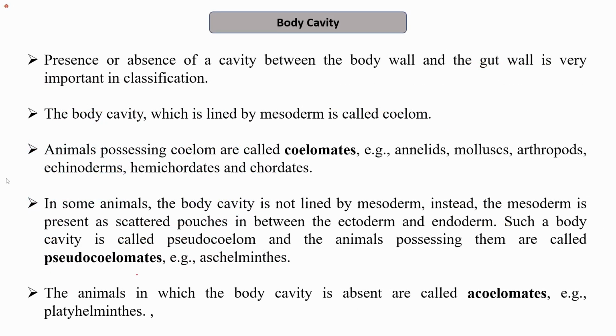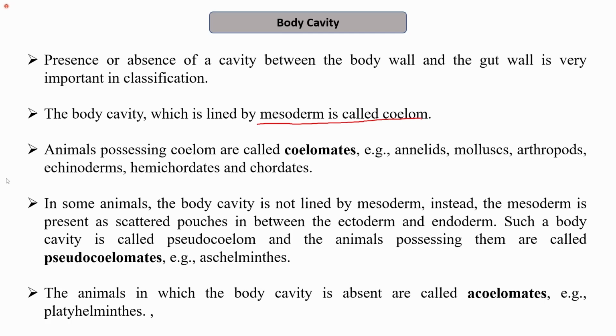Next we have body cavity. Organisms can be divided into different groups based on their body cavity. The presence or absence of a cavity between the body wall and the gut wall is very important in classification. The body cavity which is lined by mesoderm is called the coelom. We learned about three different layers, ectoderm, mesoderm and endoderm.